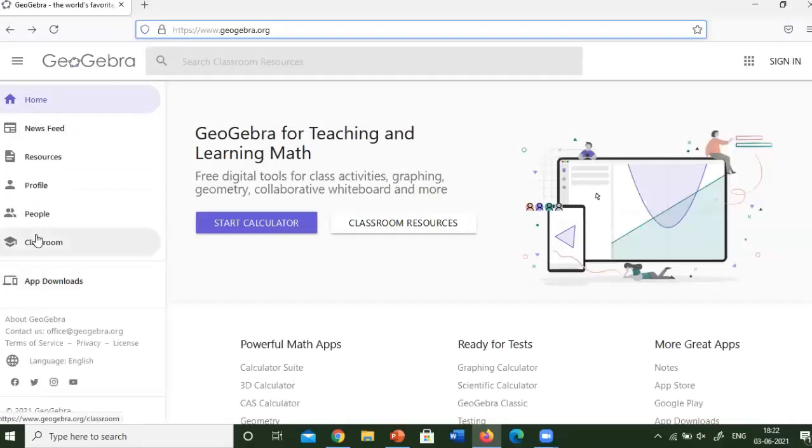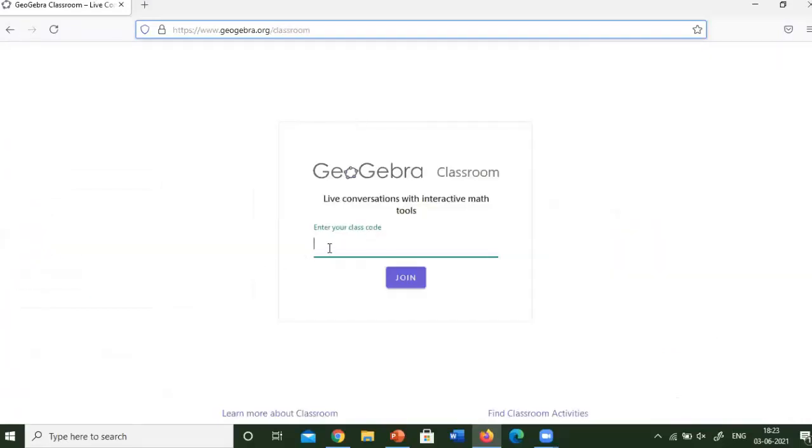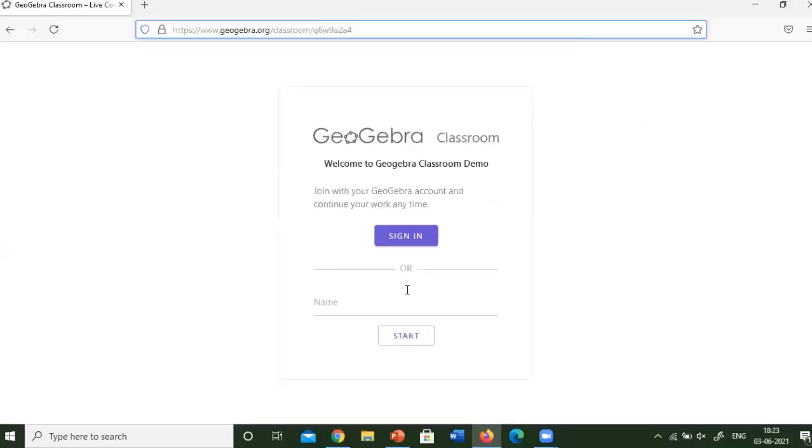There you can see the option called classroom. I click here and enter the class code, Q6W9A2A4. There is no need for you to sign up. Just enter the code and click join. It will ask you to enter your name. If you are already signed in, there is no need for any name there. So I will give my name, Ganesh. Okay.